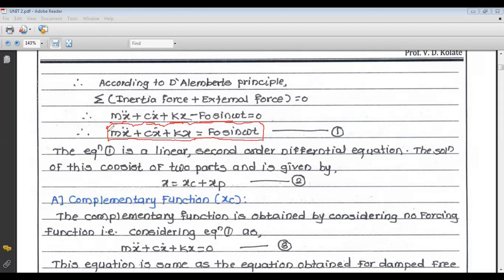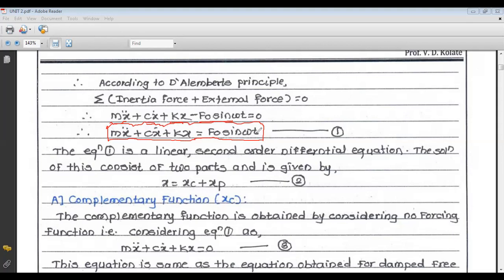Now there is a difference between free vibration and forced vibration. In case of free vibration, this right hand term becomes 0, and in case of forced vibration, this right hand term has the force, that is F0 sine of omega t. This is in case of external harmonic motion.